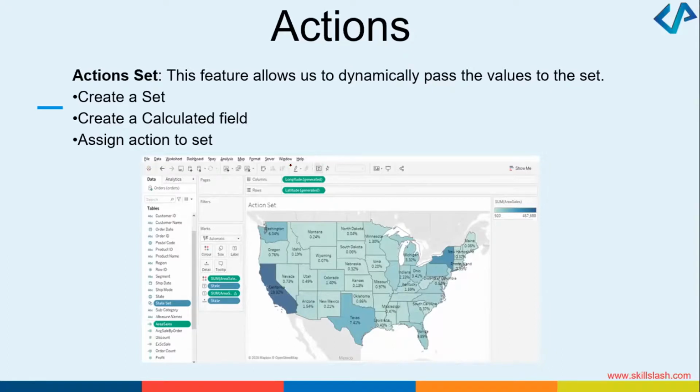For example, if I had some information in the column as longitude and the second information, latitude, in the rows, I can calculate the sum, the state, the sum area, and the state. Can you see all this information? You can see here that the sum of area of the per area sales is getting printed. It is showing me California has the maximum. The lesser the color gradient, the lesser the sales is.